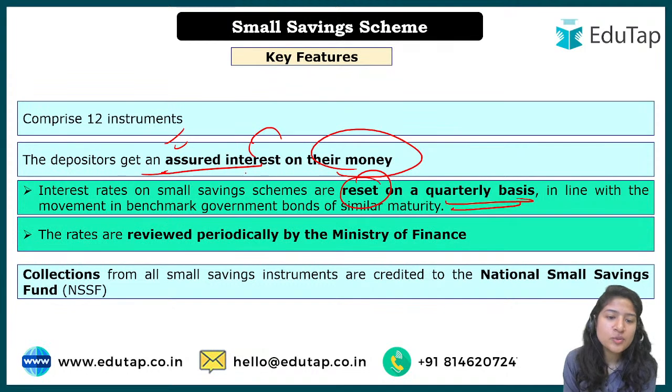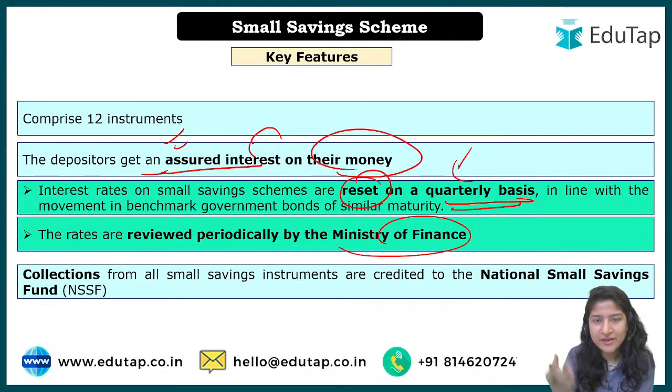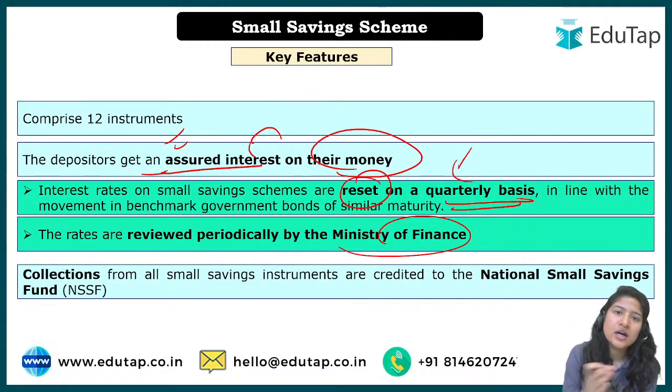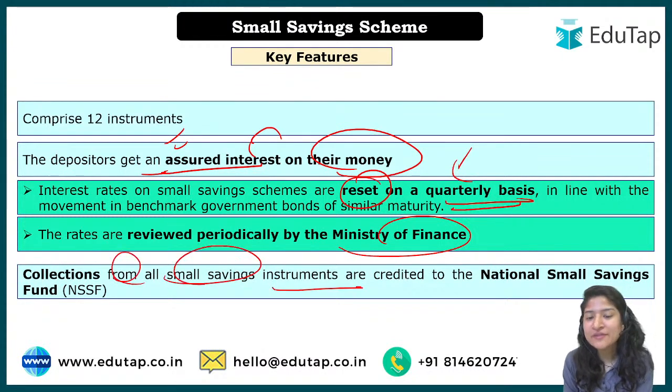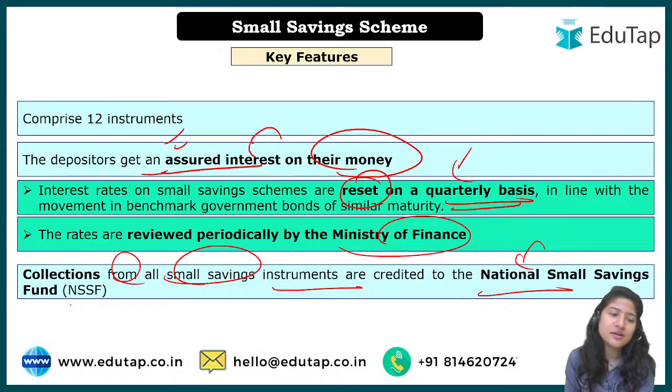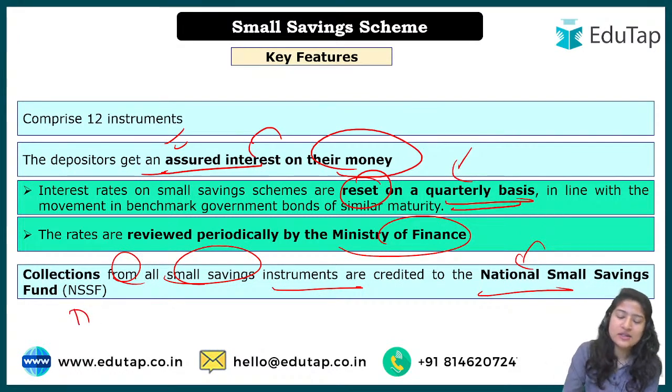The rates are reviewed periodically by the Ministry of Finance, so quarterly they are reset, and they can remain the same also, and they can be changed also. But periodically the Ministry of Finance keeps a check on whether the interest rate is fine with the market fluctuation or not. Okay, then the collection: whatever collection has been done in the small saving instruments is credited to the National Small Saving Fund. So there should be some fund where all this will be collected, so that is the National Small Saving Fund.